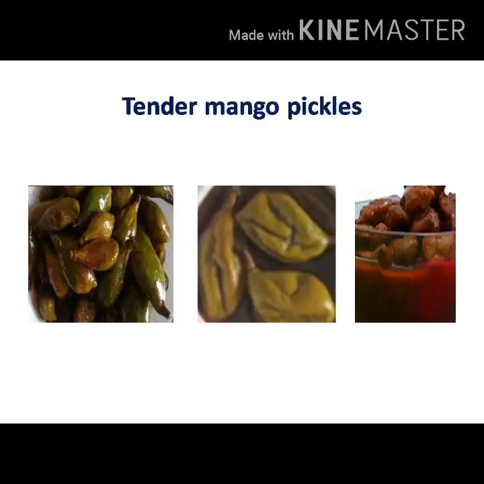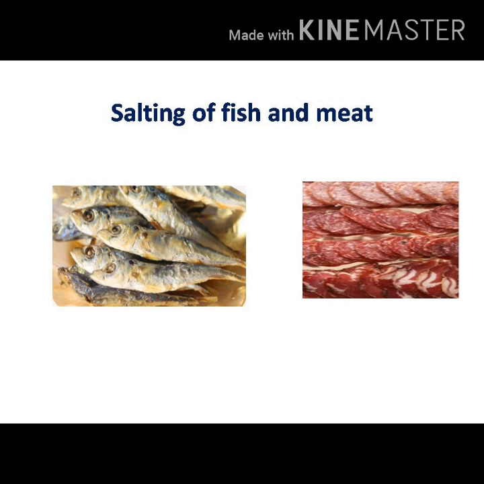Now, tender mango pickle is a typical example of osmosis. Here, the raw tender mango is used as a whole and is not cut into pieces. It is mixed with salt and kept in an airtight container, and after a few days water starts oozing out and the mangoes shrink due to the osmotic pressure exerted by the strong salt solution. Preserving meats, fish and vegetables using salt.